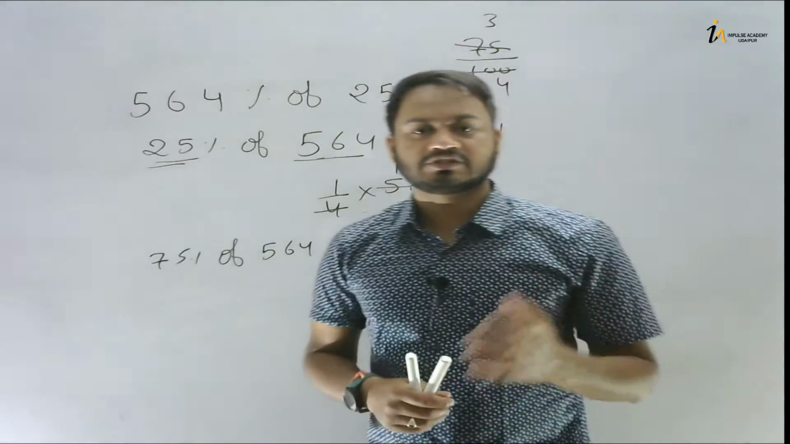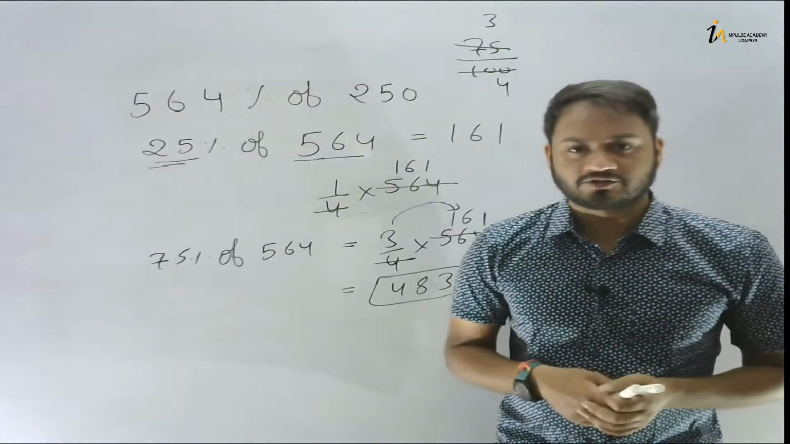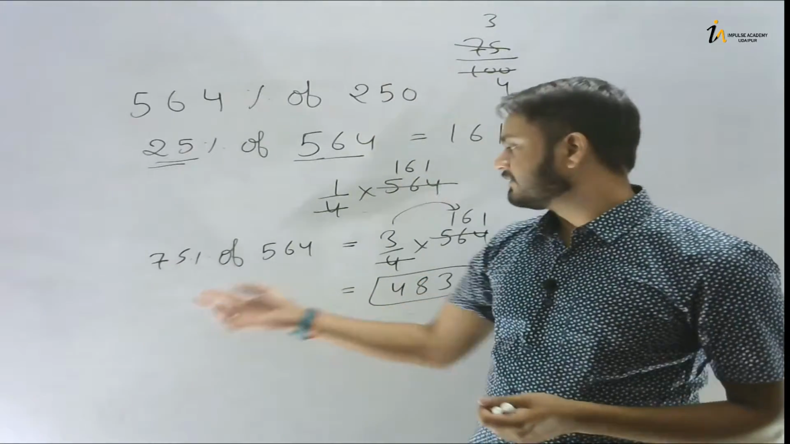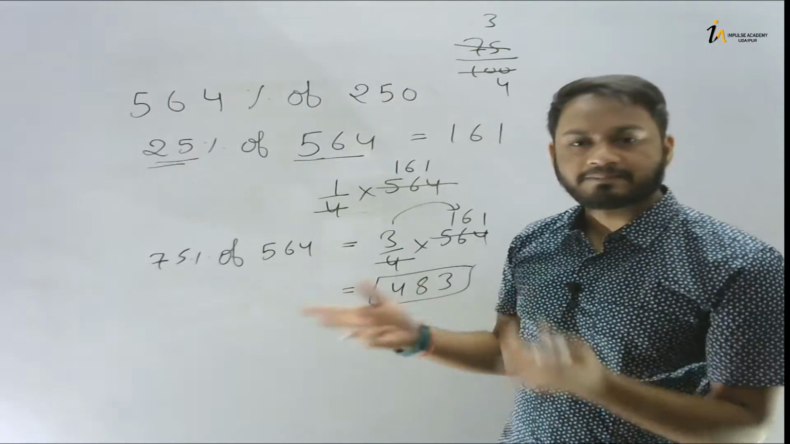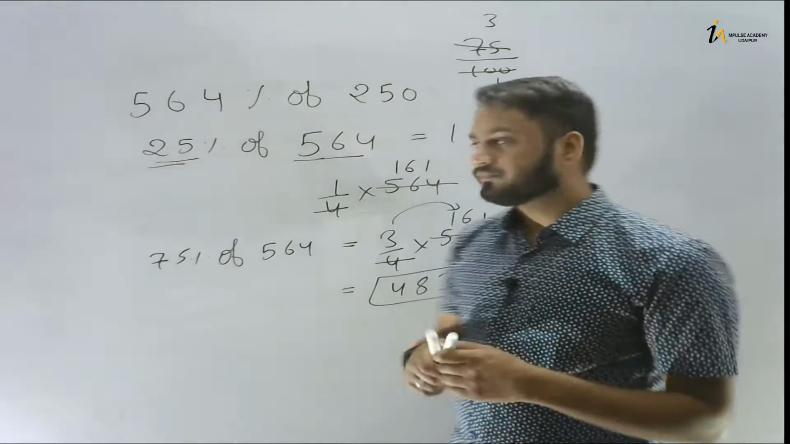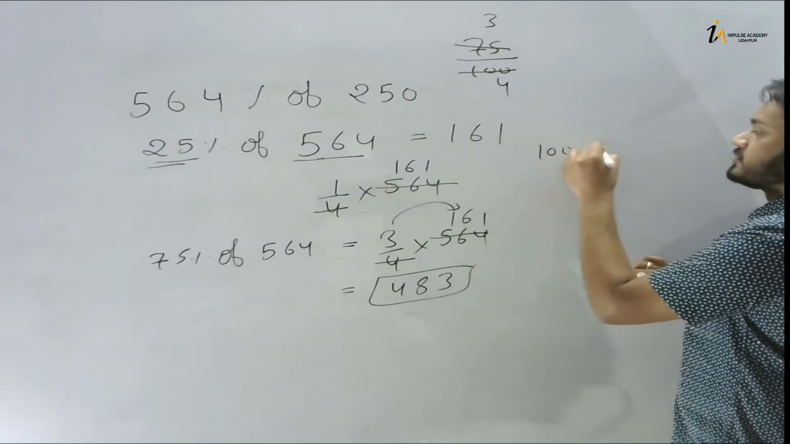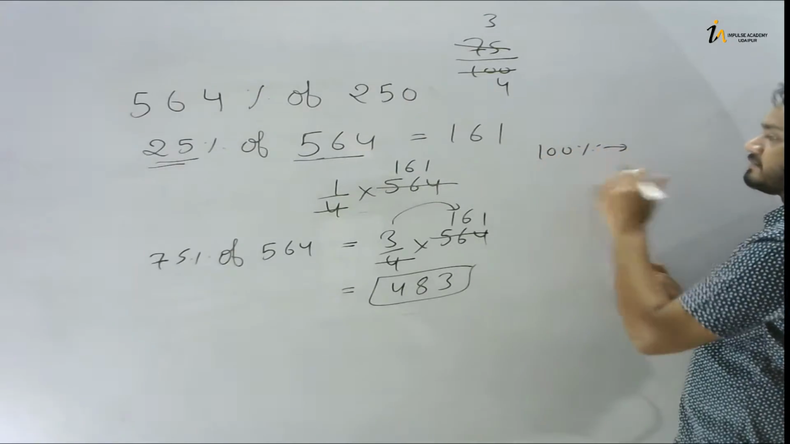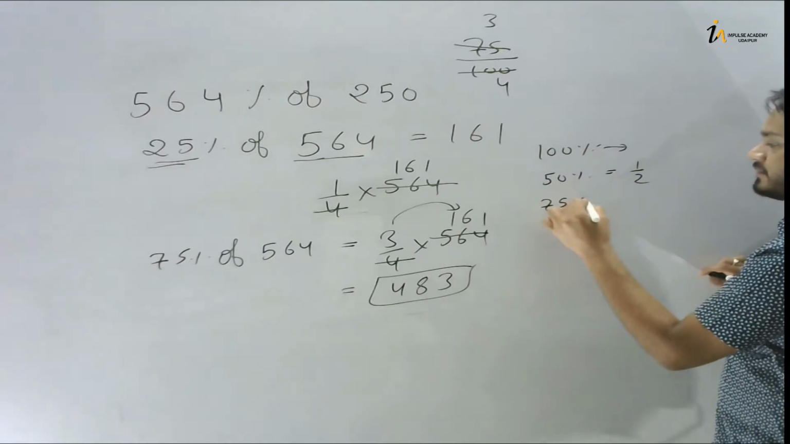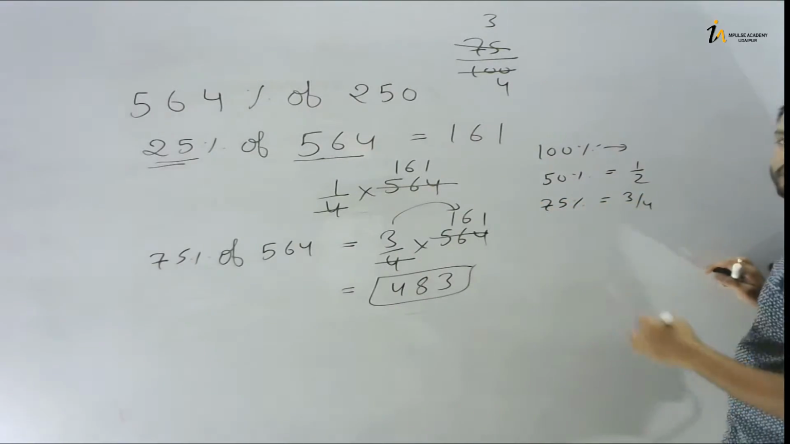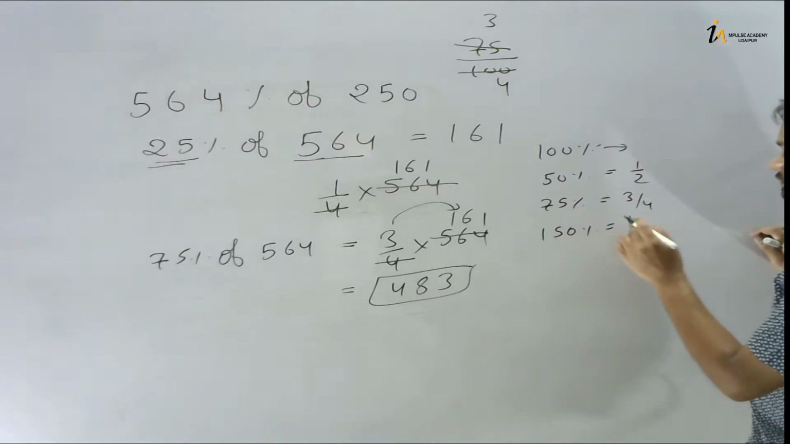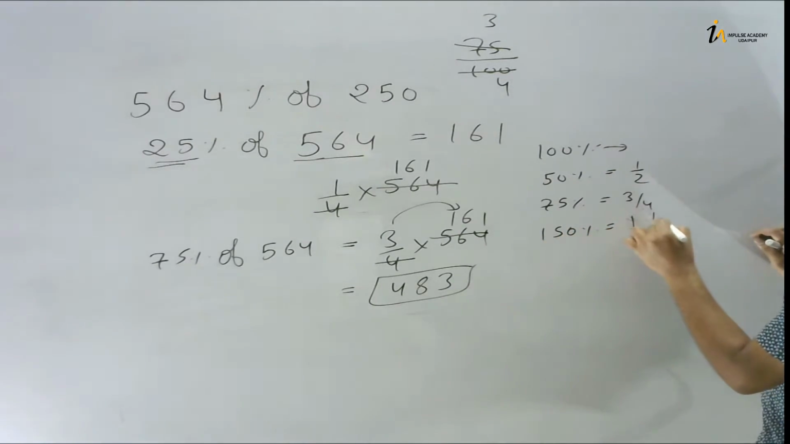Okay, so this is how you need to apply these tricks. Okay, so you don't need to write 75 upon 100 and then calculate, then multiply. Just you need to know that if suppose there is 100%, okay, it would be the same number. 50%, it would be 1 by 2. If there will be 75%, it would be 3 by 4. Okay, if it is 150%, then it is 1 and 1 by 2.